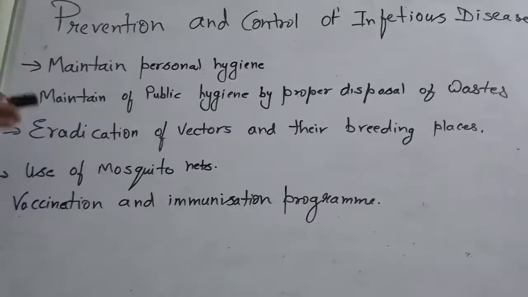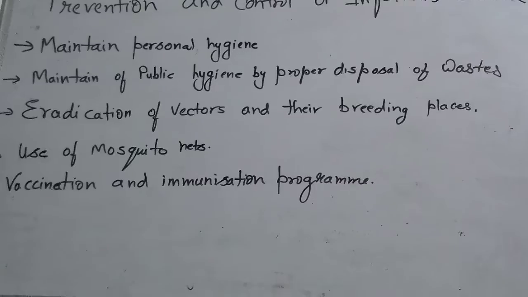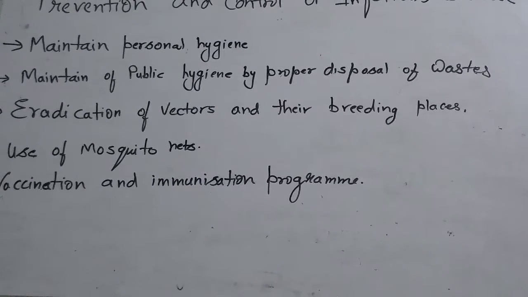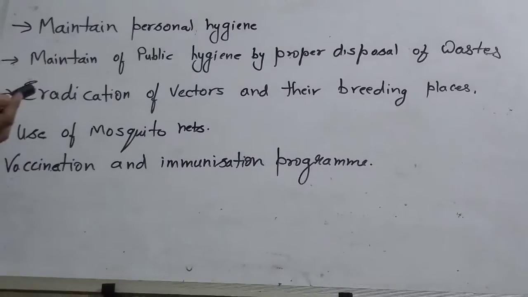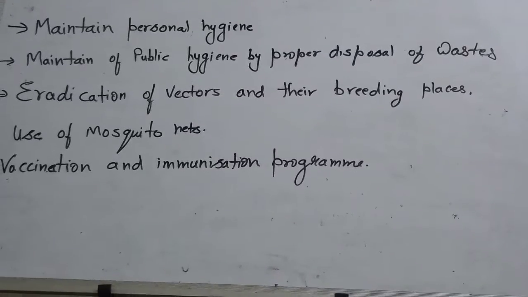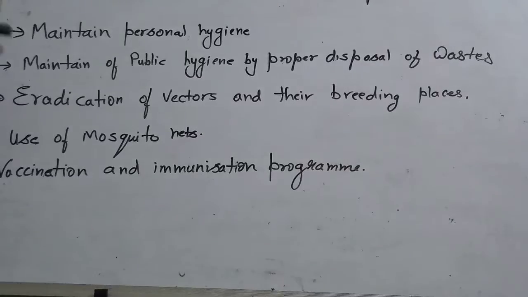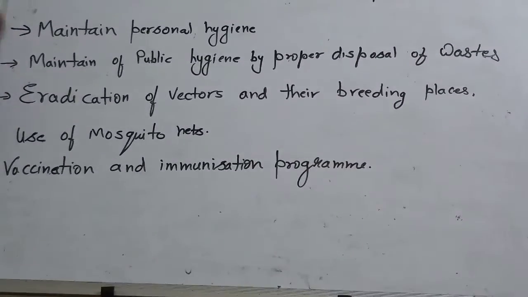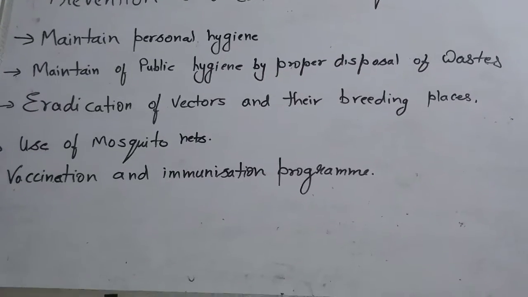Maintain public hygiene. If we are unhealthy or infectious, we should be very careful about the public. We should not spit publicly. Excreta should be disposed of in the proper way, using a toilet, with proper disposal of waste. Whatever excreta goes into a river should be treated before being disposed into the river.